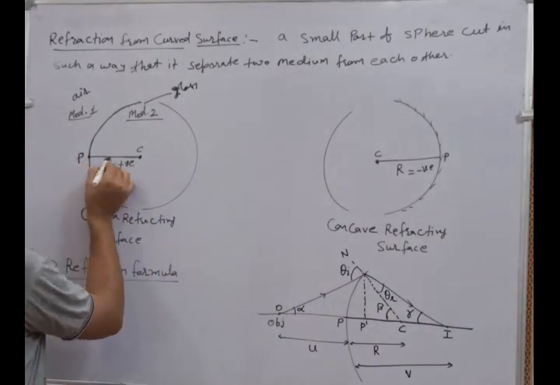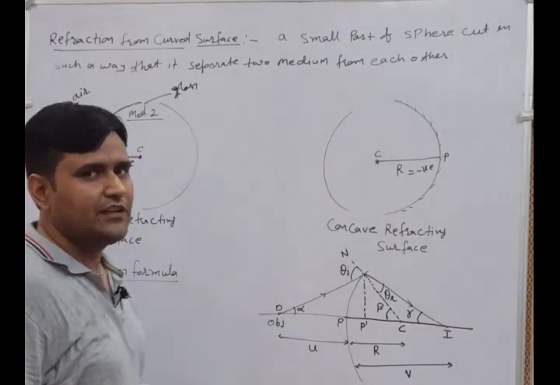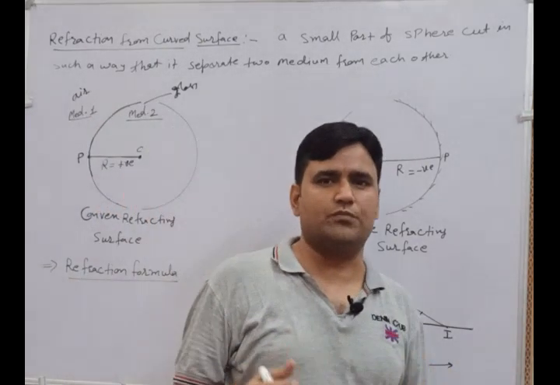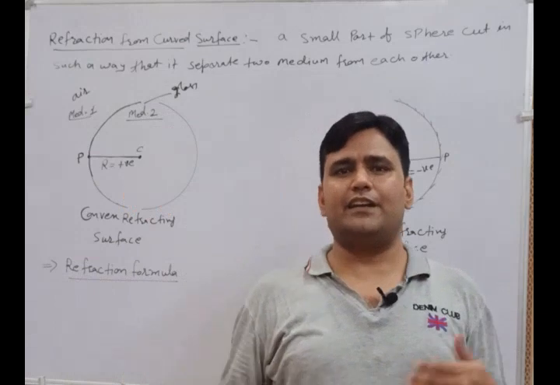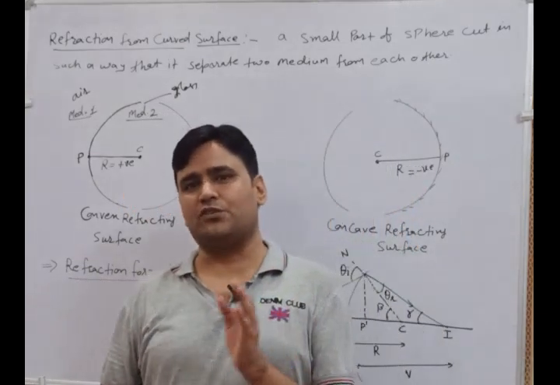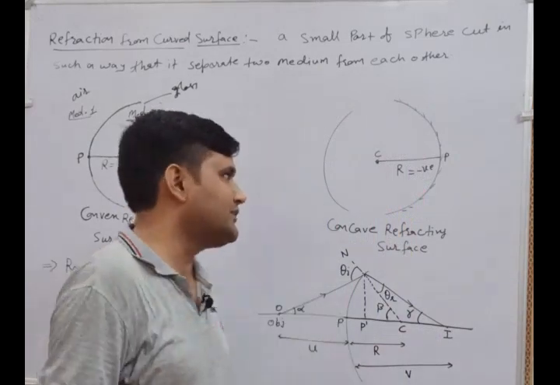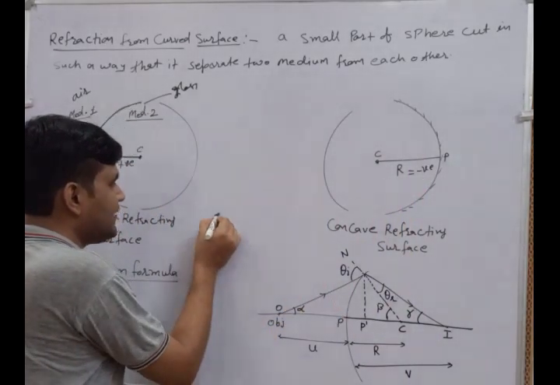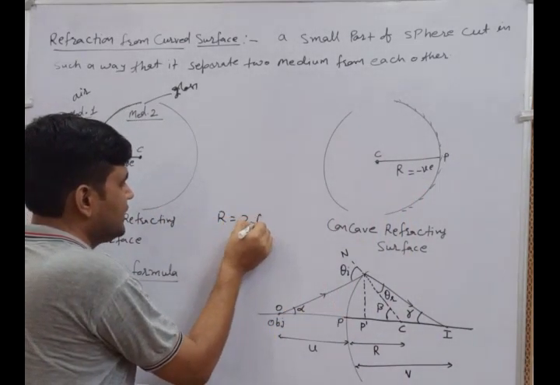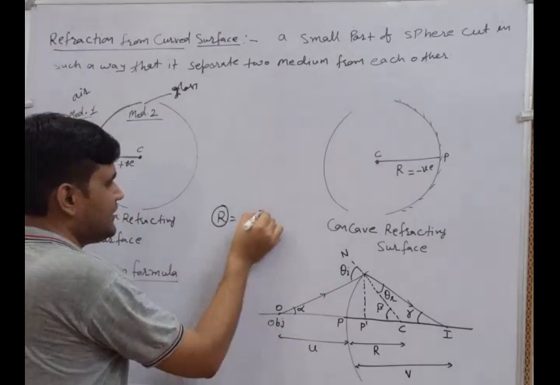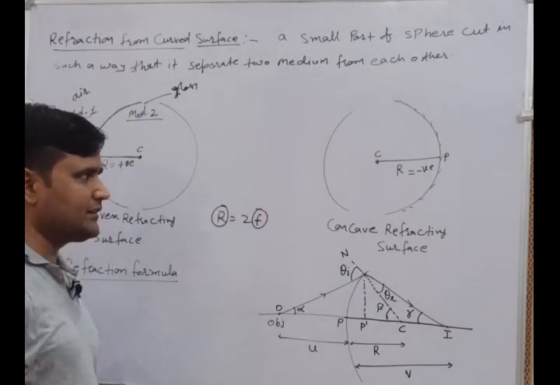Now the distance between the pole and the center of curvature is defined as the radius of curvature. Earlier we discussed the focal length of the convex and the concave mirror, and after that we derived a formulation. कौन सा formula derive किया था? R equal to 2F. Here R is the radius of curvature, F is the focal length.